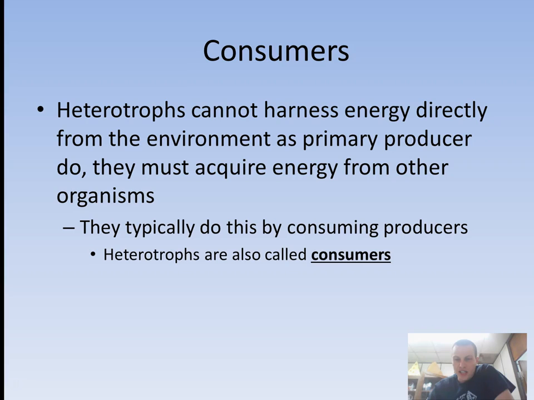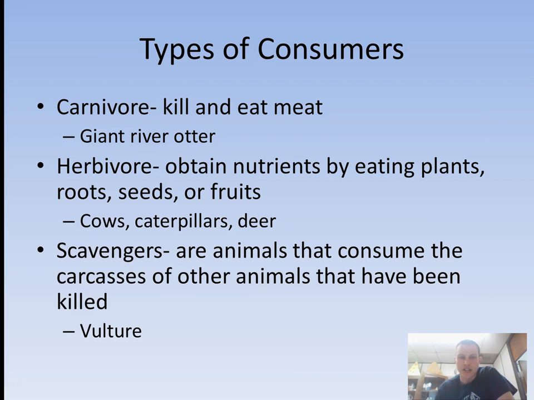We can go down the line here. We'll talk about food webs in the next section. But we can go down the line where producers are consumed by, let's say, cattle. Cattle then slaughtered, and we eat cattle, we eat hamburger, and we get energy from that. Ultimately, it comes from the producers, and then us consumers, we consume those to get our energy. Heterotrophs are obviously also called consumers. We cannot create our own food. We can't harness that energy from the sun directly.